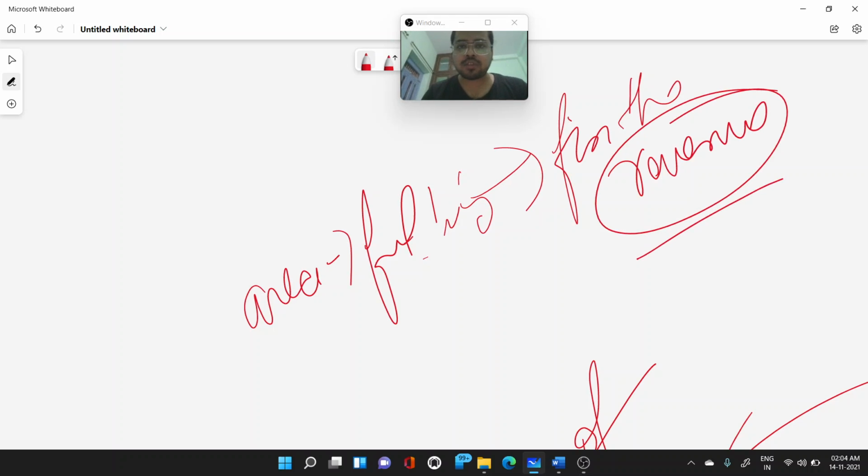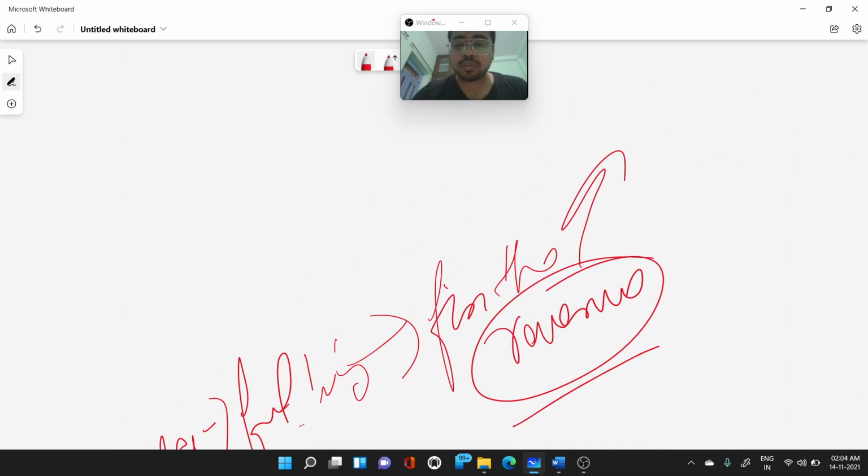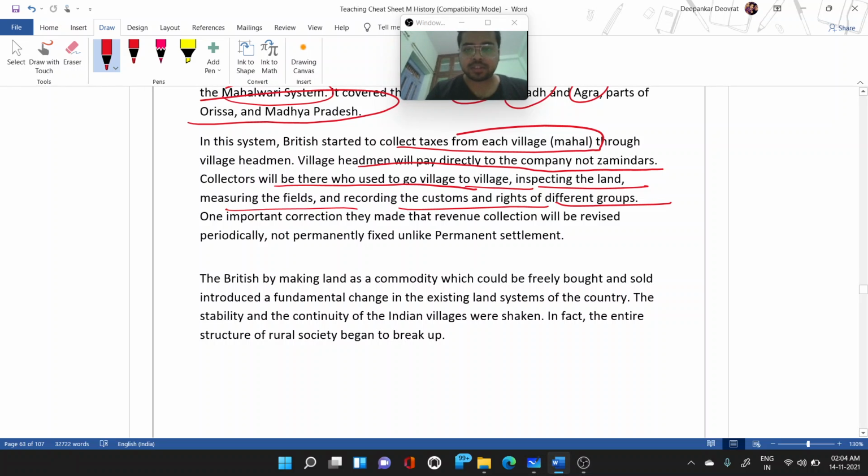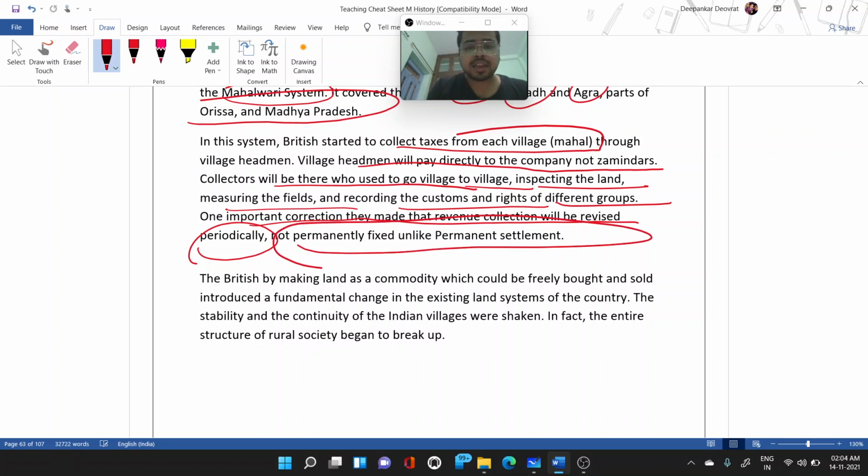It was also not fixed, it could be revised periodically. It was not like a permanent settlement where the rent was fixed. So the one important correction they made was that the revenue collection will be revised periodically, unlike the permanent settlement.